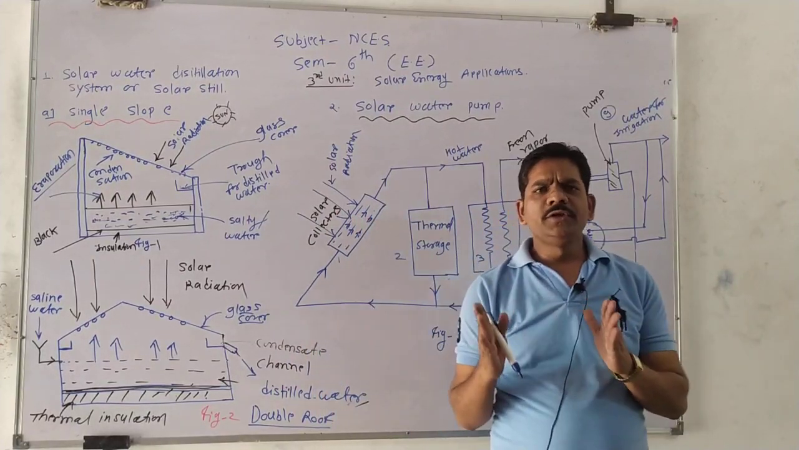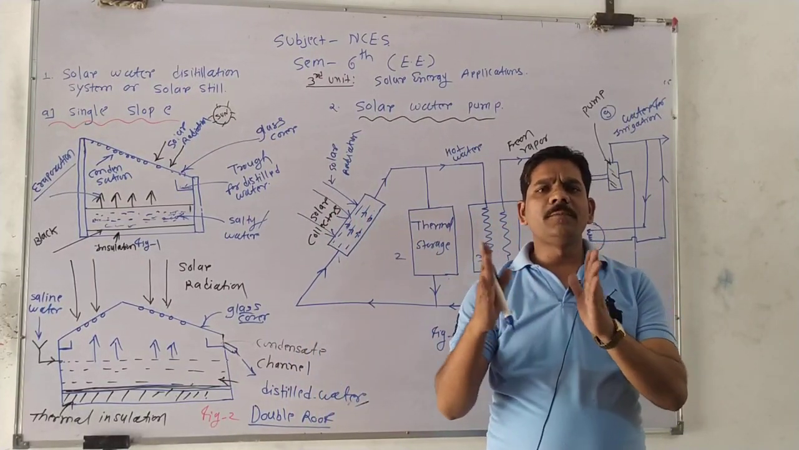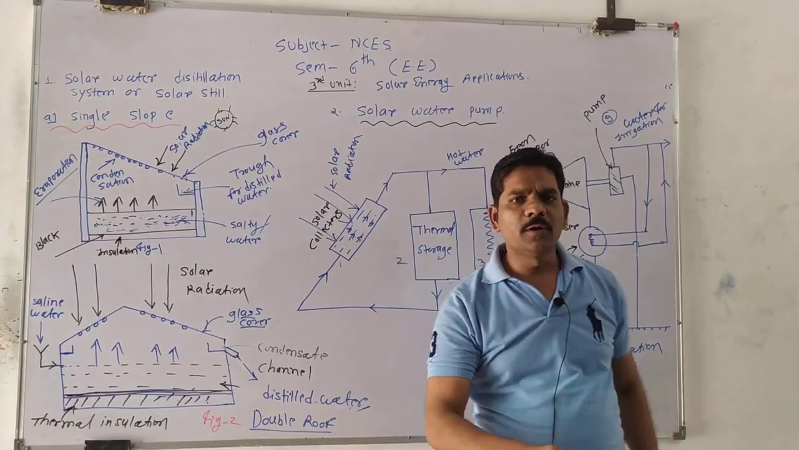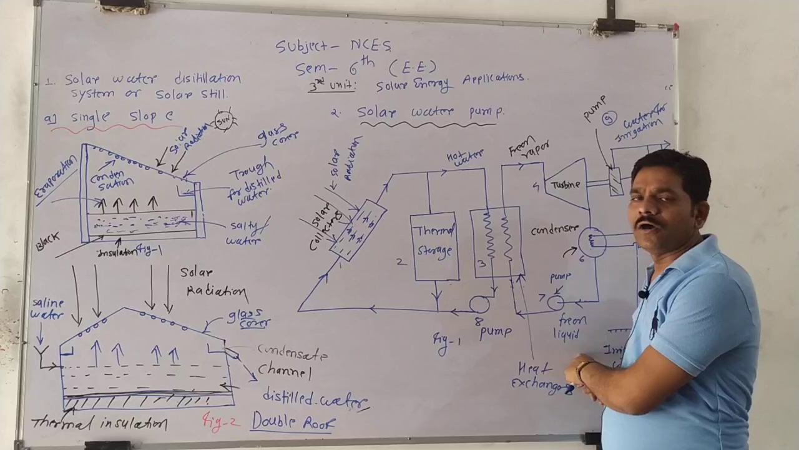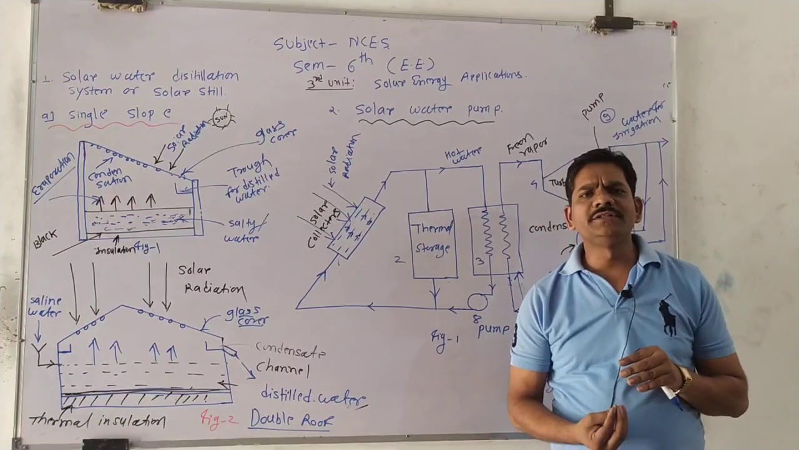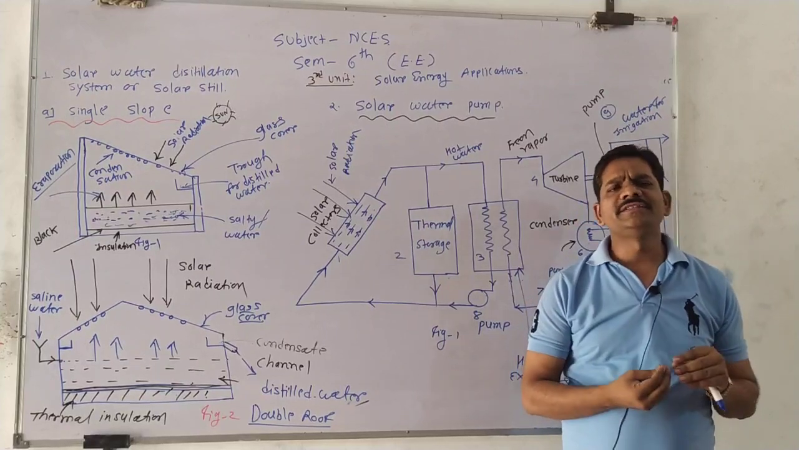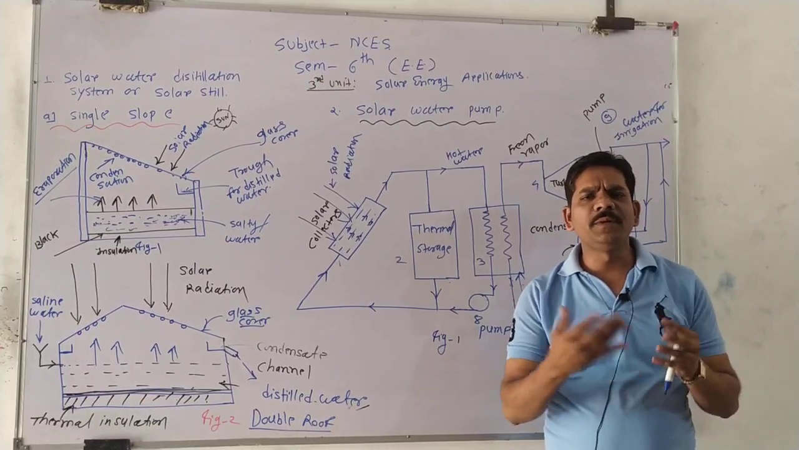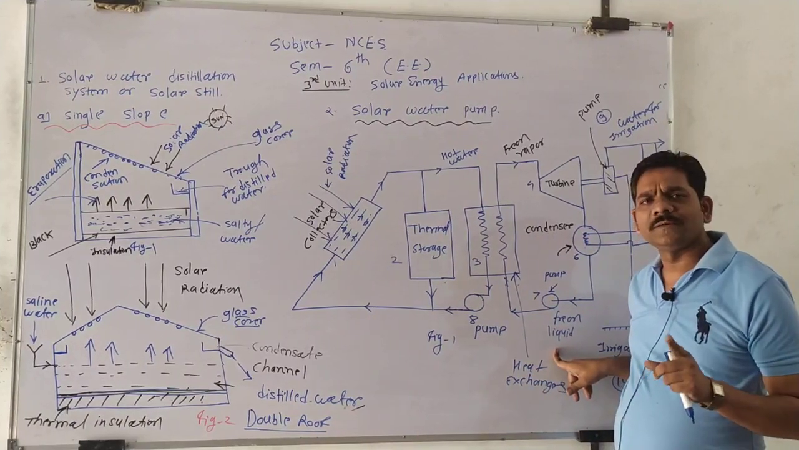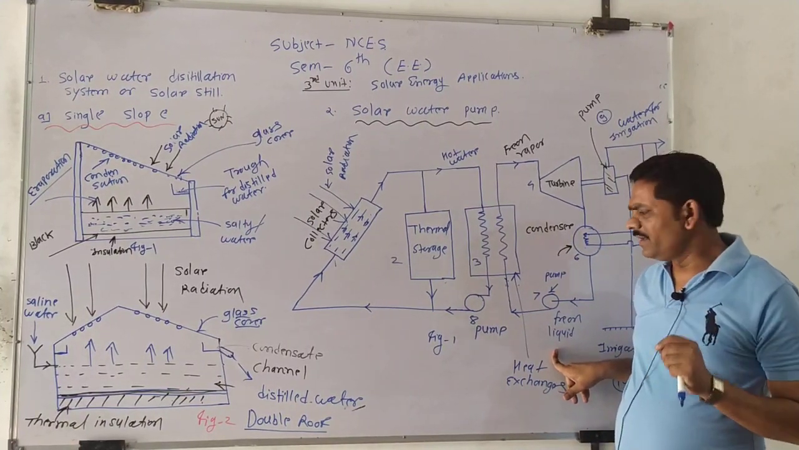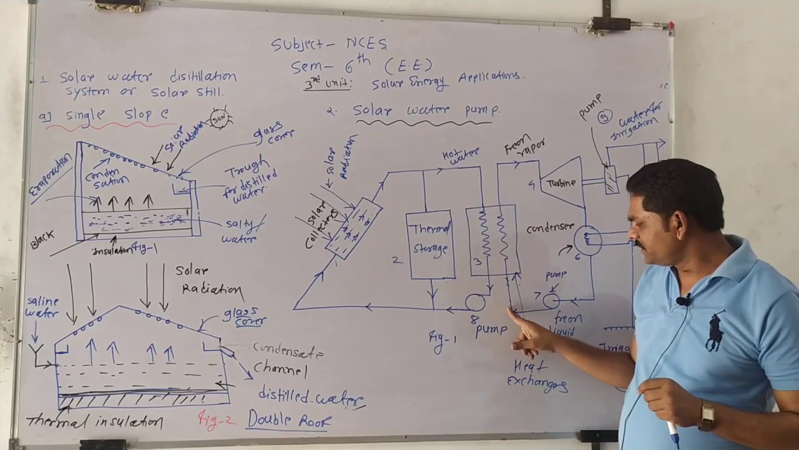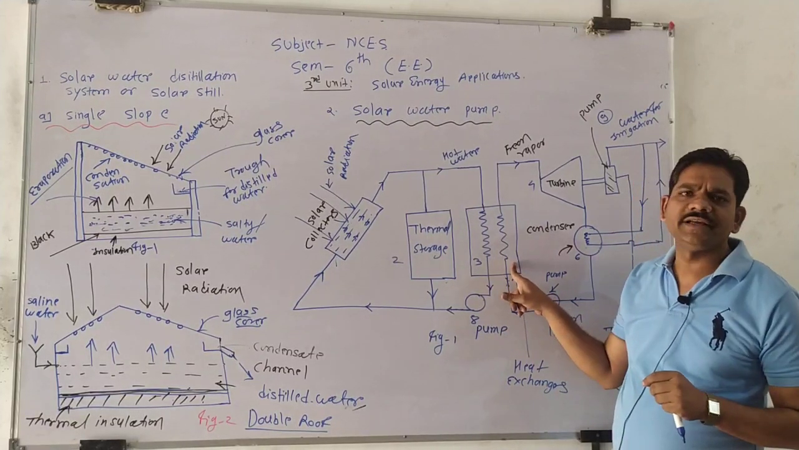This means we use another type of working fluid. The name of this working fluid is freon. This freon has a very low boiling temperature, minus 10 degrees Celsius or 10 degrees Celsius depending upon its property. So with the help of this pump, freon liquid is pumped into the heat exchanger.